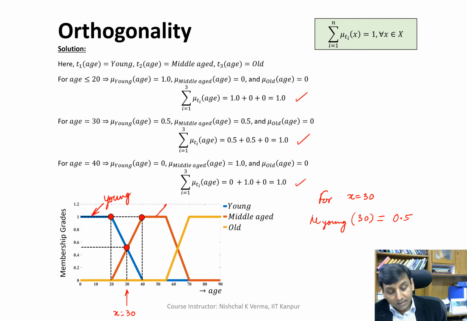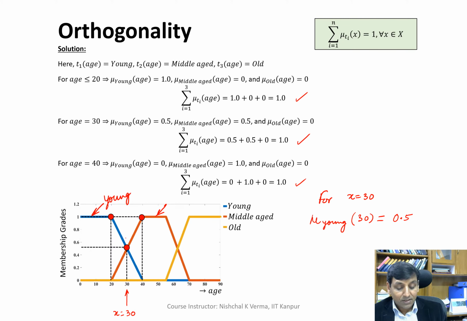Similarly, at x is equal to 30 as the generic variable value, we come across two membership functions.